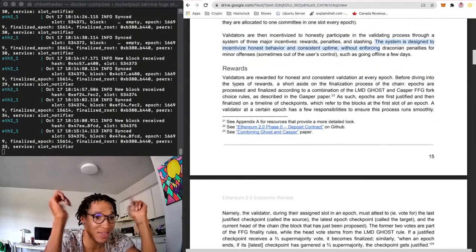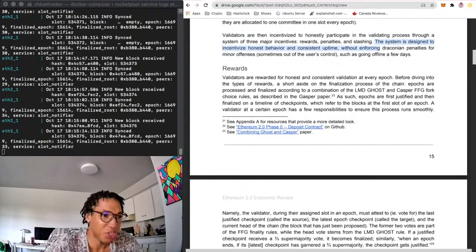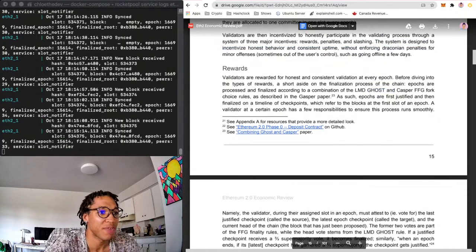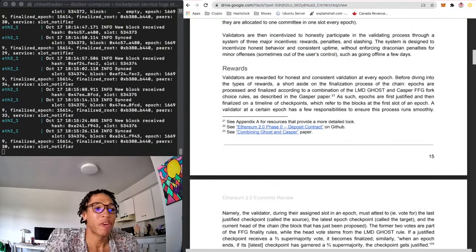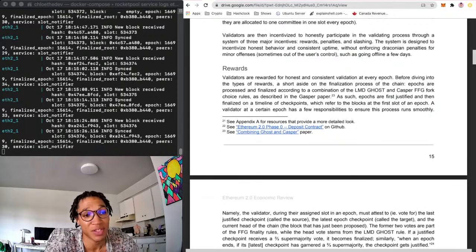You can check that somewhere on my page. But I should go through the Ghost paper as well. As such, epochs are first justified and then finalized on a timeline of checkpoints, which refer to the blocks at the first slot of an epoch. A validator at a certain epoch has a few responsibilities to ensure this process runs smoothly.